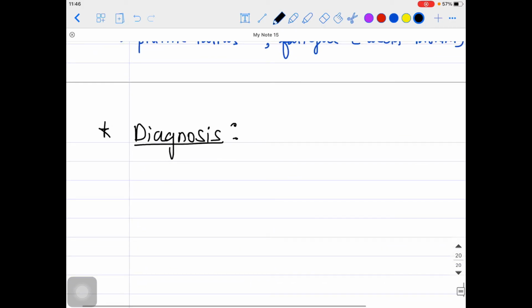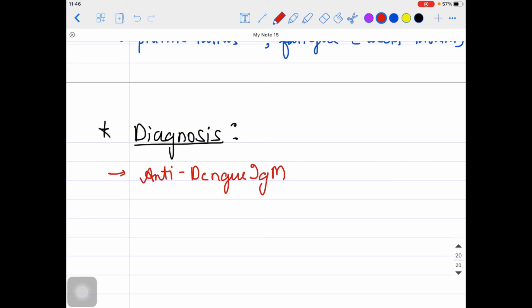You will be checking for one special antibody, the anti-dengue IgM antibody. This is the acute infection antibody. Usually on day 4 to day 5 of the infection you can detect this anti-dengue IgM antibody, right?